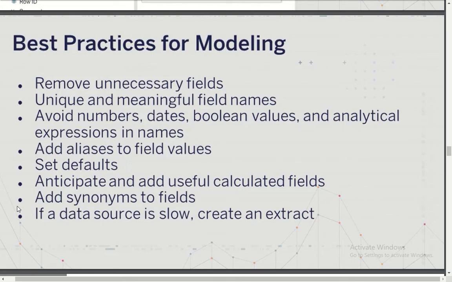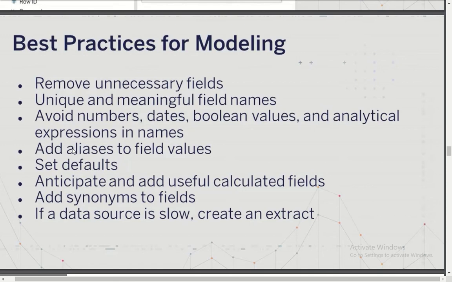One of the good options in Ask Data is that you can create synonyms for your field names. Let's say you have a field called profit. You can add as many synonyms as you like for that field, so that if users, instead of typing profit, type a synonym for profit, like growth, and you want users to go to the profit column, you can add growth as a synonym.